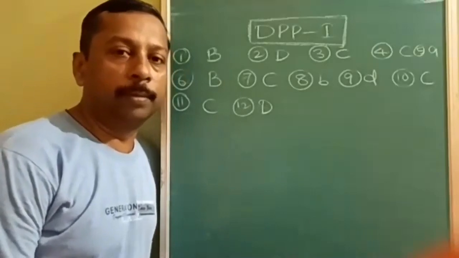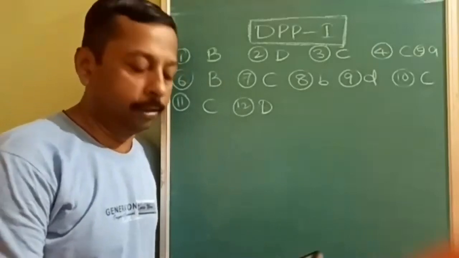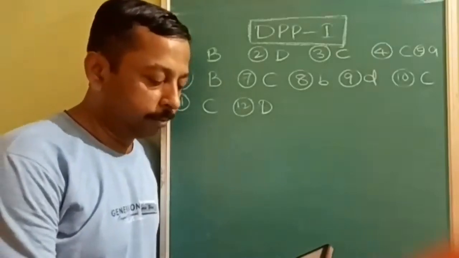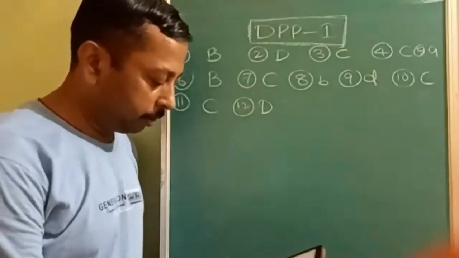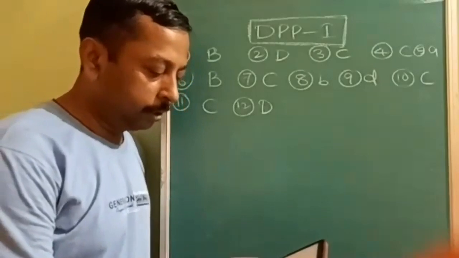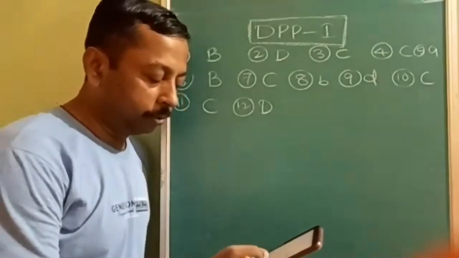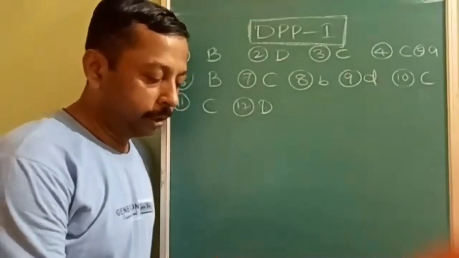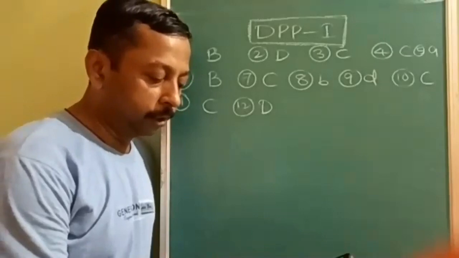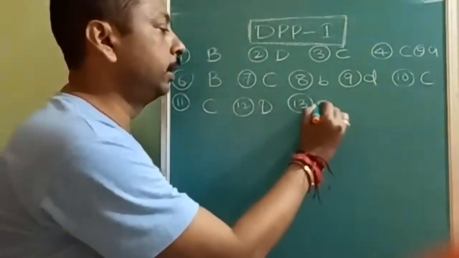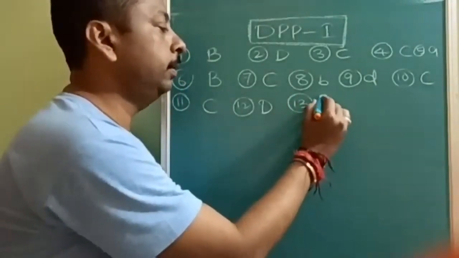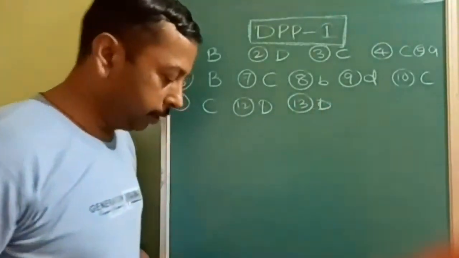You have to remember arsenious sulfide is a negative sol, so you have to check for the maximum positive charge. That you can find in the D option: potassium +1, calcium +2, sodium +1, aluminium +3. So the 13th question answer is D.